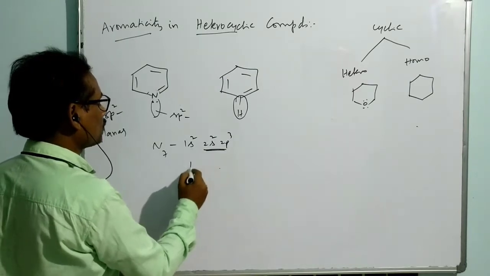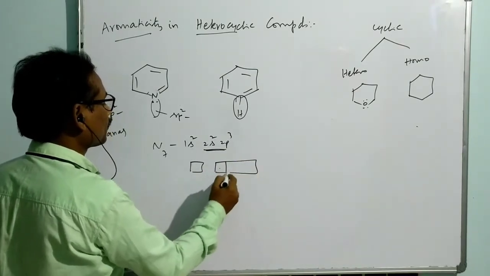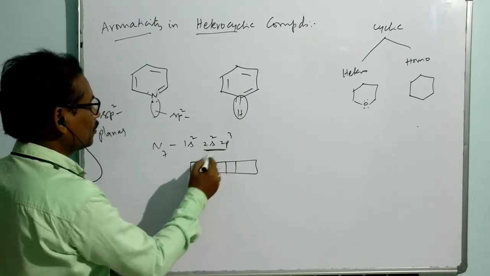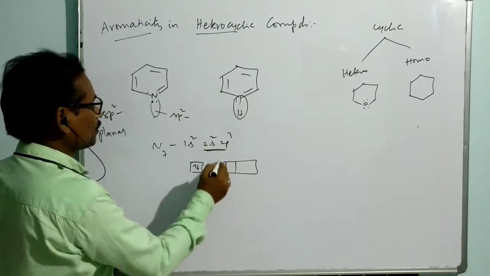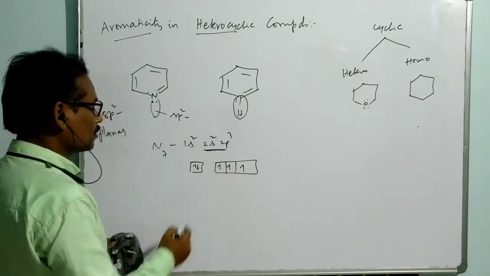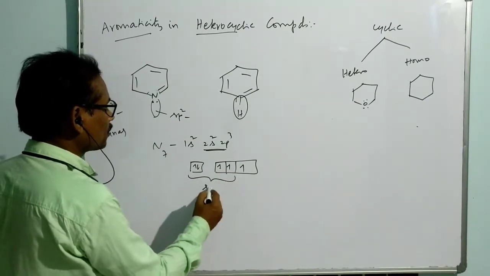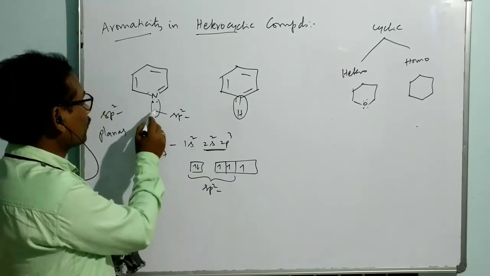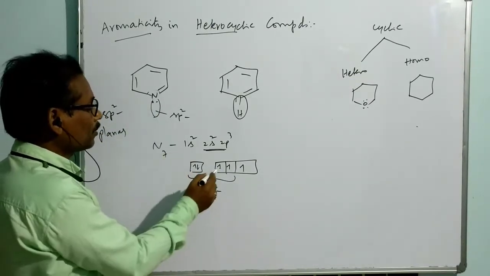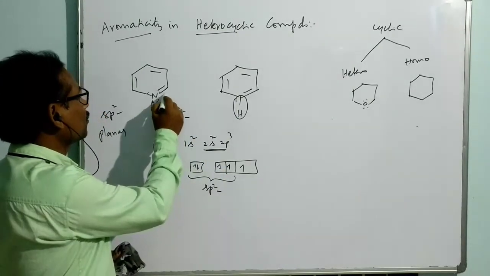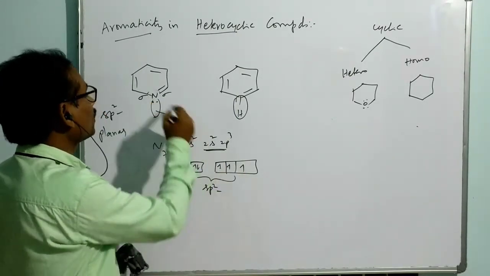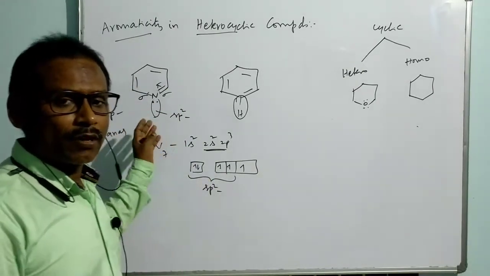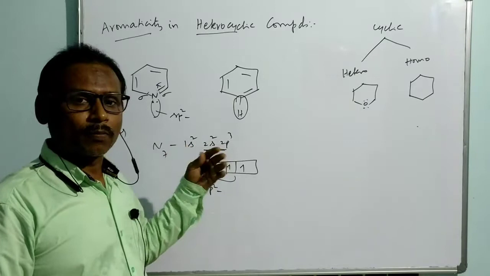With reference to this, you can write the configuration in this way, like 2 electrons here, 3 electrons there. In this case, take sp2 hybridization, that is 3 hybrid orbitals. One of the hybrid orbitals has a lone pair, another 2 hybrid orbitals take 2 sigma bonds, and the p orbital takes a pi bond. So that is the bonding in pyridine. No doubt each and every atom is sp2 hybridized, so it is planar.